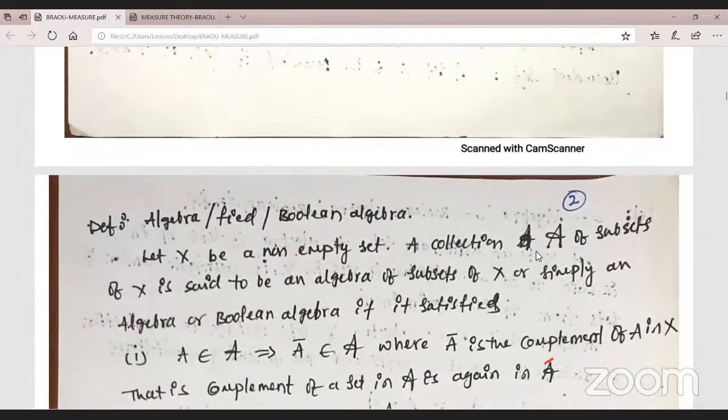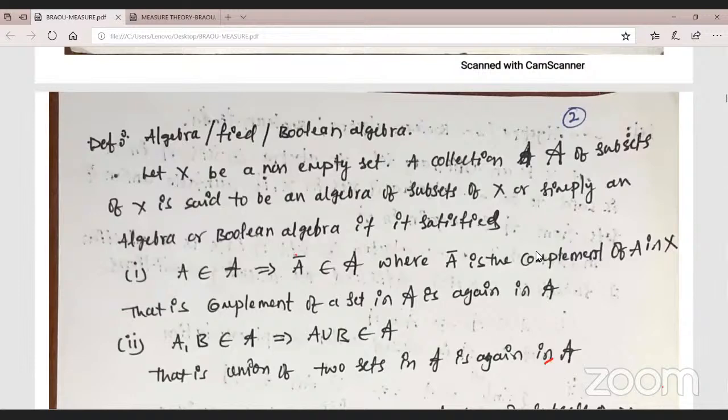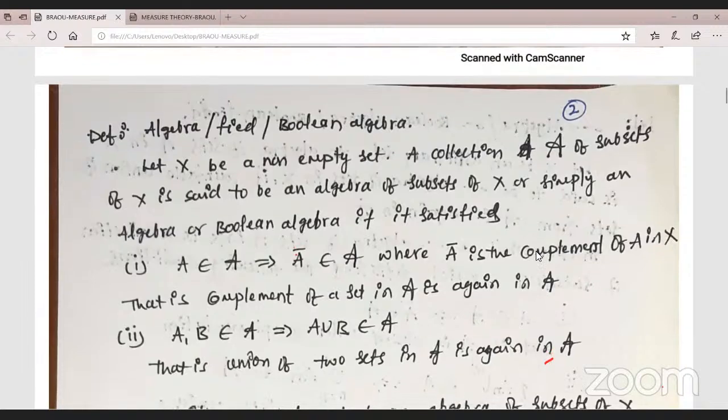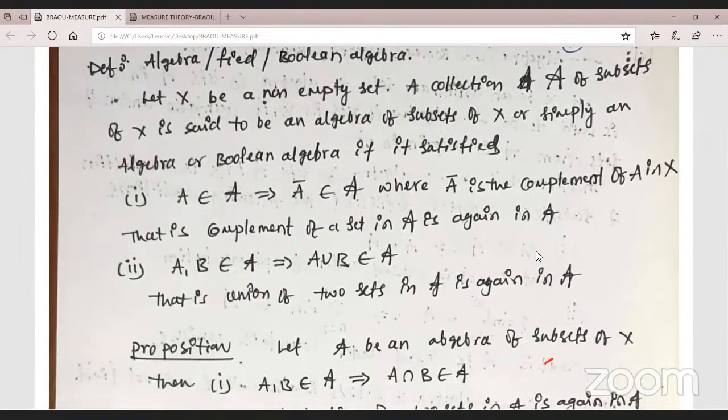Sigma algebra, field, Boolean algebra. Already we discussed this one. X is a non-empty set. A collection A, a subset of the power set, is said to be an algebra of subsets, simply an algebra or Boolean algebra, if it satisfies: we can consider any element, and its complement also belongs to A. Clearly, A bar is the complement of A in X. That is, the complement of a set is again in A. And consider any two sets in the given collection; the union of any two sets is also in A. Okay?